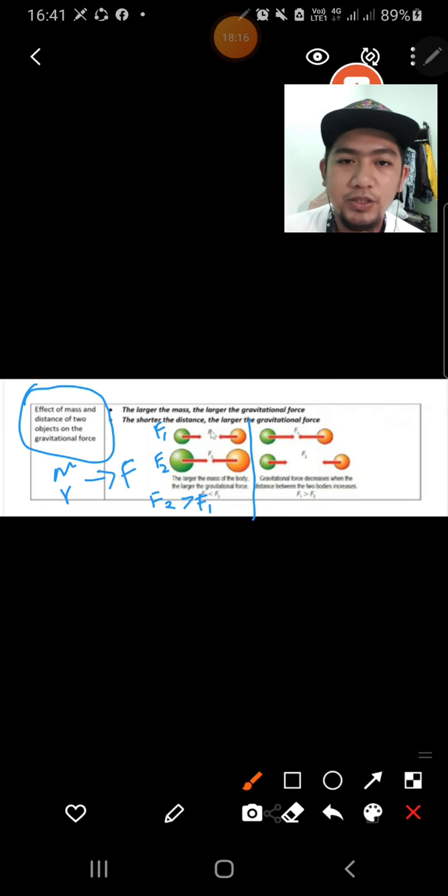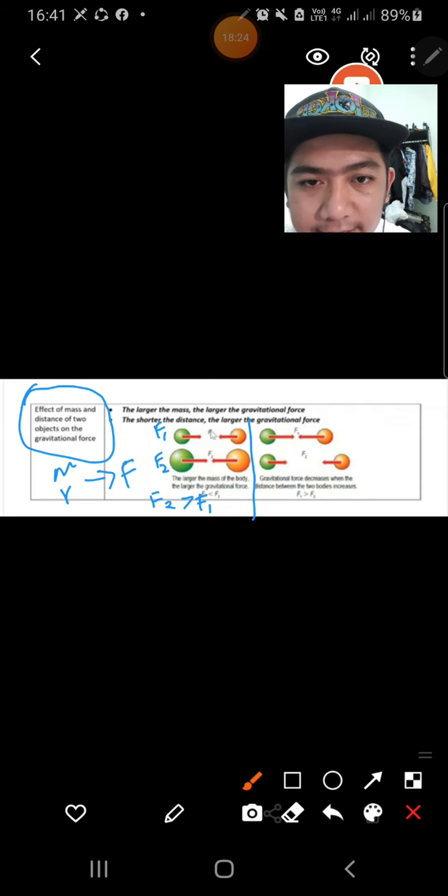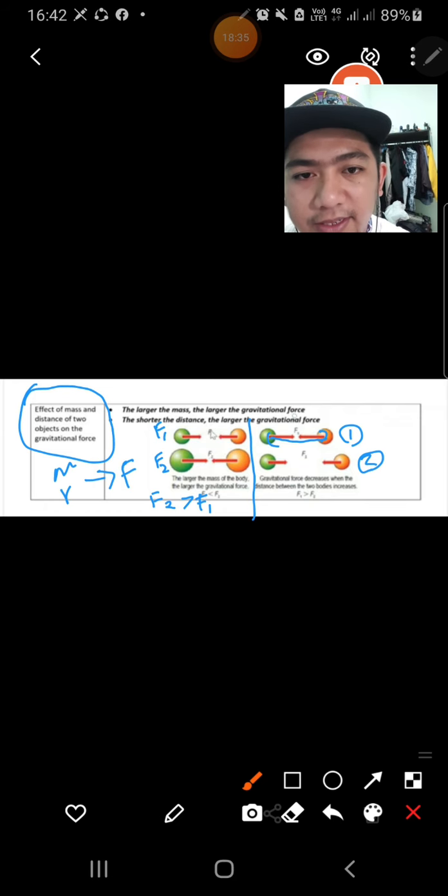For the second point, it's about the radius or the distance. This is the first situation, this is the second situation. Look at the distance. Let's say here is 3 meter. For sure here is much longer than situation 1.